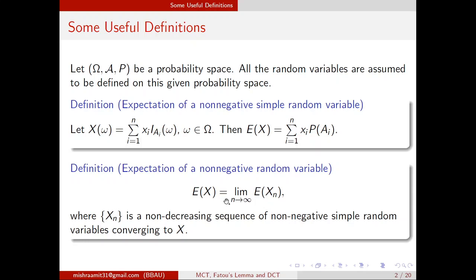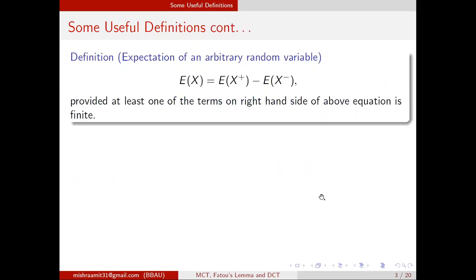How can we find the limit, and why? Because X_n is a non-decreasing sequence, by properties of expectation, E[X_n] will be a non-decreasing sequence. So it will either converge to a finite number or diverge to plus infinity. There is no problem in taking the limit. And now we define the expected value of an arbitrary random variable.